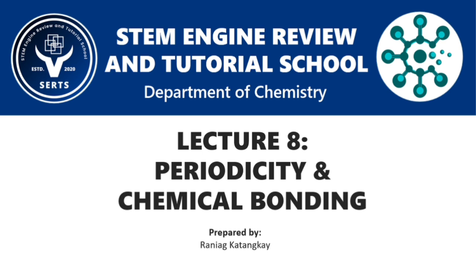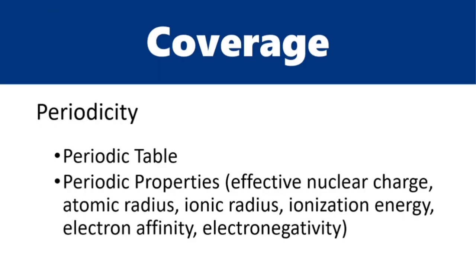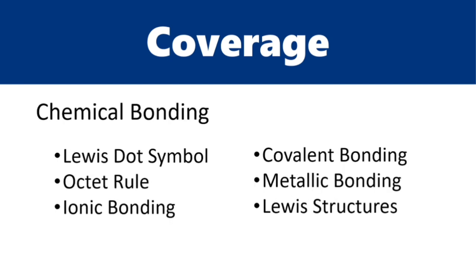At this point, we are down to our last topics, periodicity and chemical bonding. In this lecture, we will discuss the following. Under periodicity are the periodic table and periodic properties. For chemical bonding, we will discuss Lewis dot symbol, octet rule, ionic bonding, and so on.